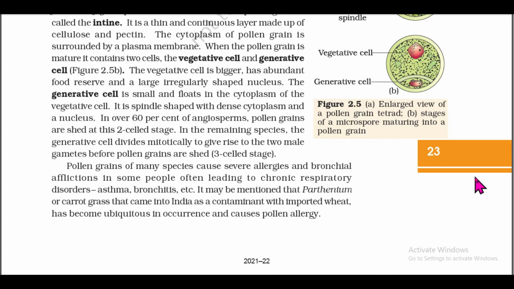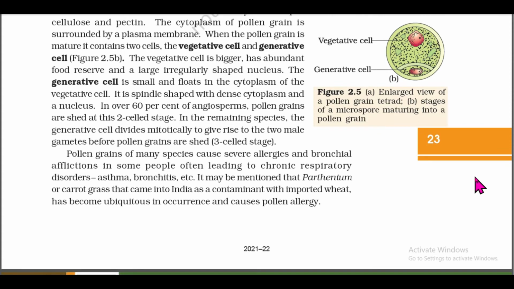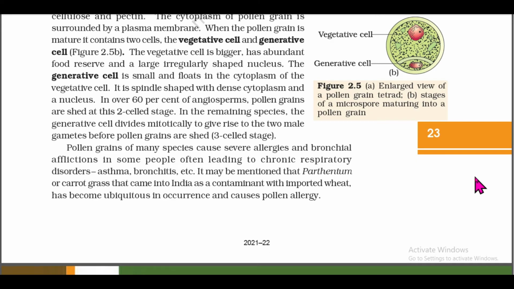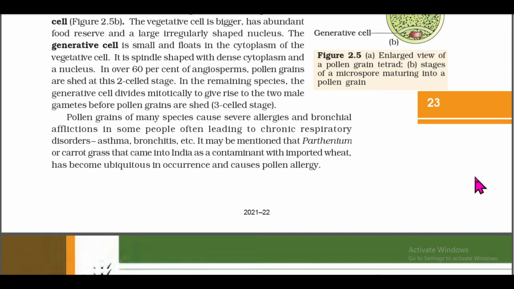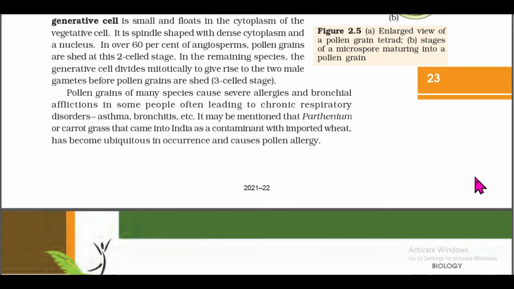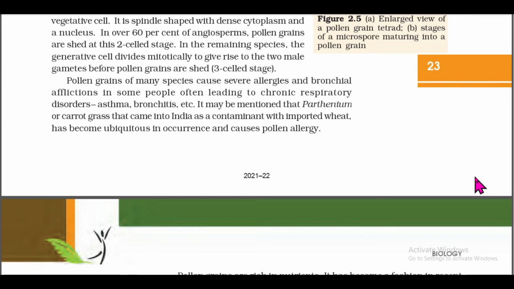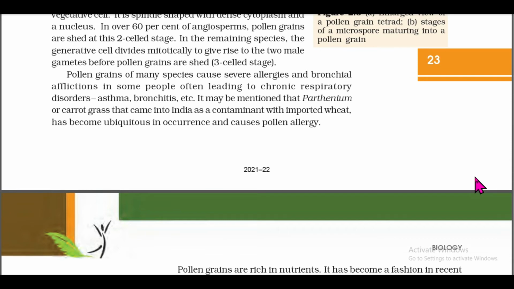In over 60% of angiosperms, pollen grains are shed at this two-cell stage. In the remaining species, the generative cell divides mitotically to give rise to the two male gametes before pollen grains are shed. Three-cell stage. Pollen grains of many species cause severe allergies and bronchial afflictions in some people, often leading to chronic respiratory disorders, asthma, bronchitis.